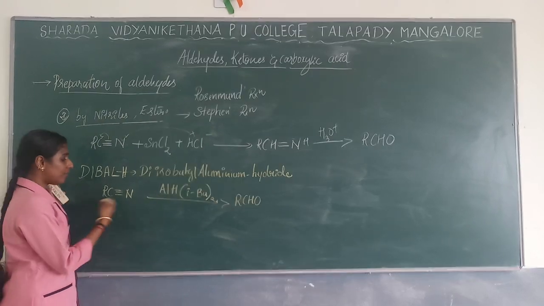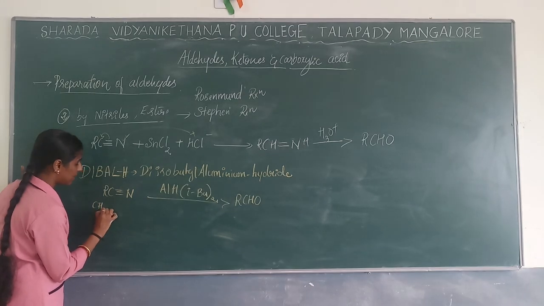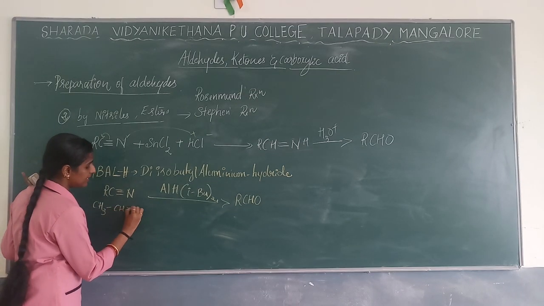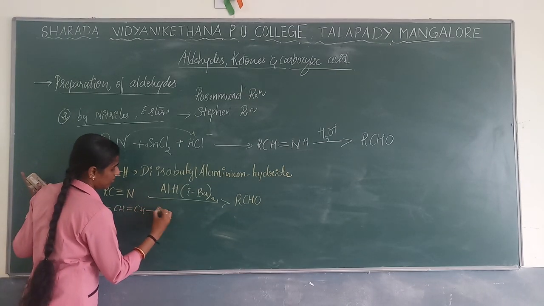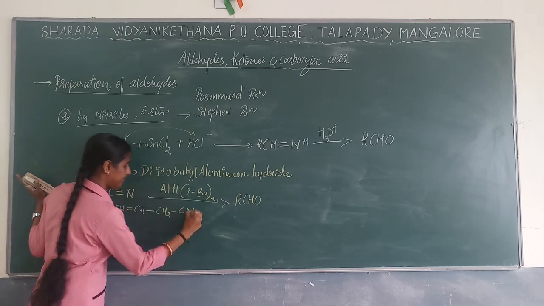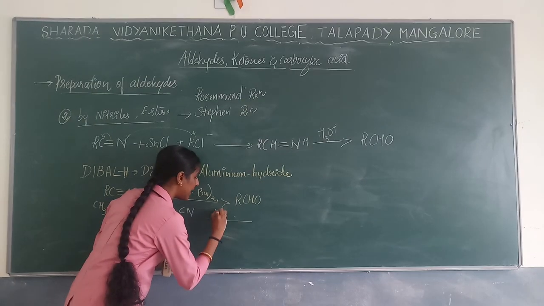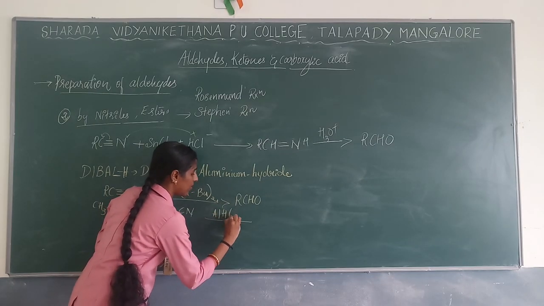Instead of this I can use a long chain reactant also. If I am using CH3, CH double bond CH, CH2, CN, a long chain reactant, I can use DIBAL over here also.